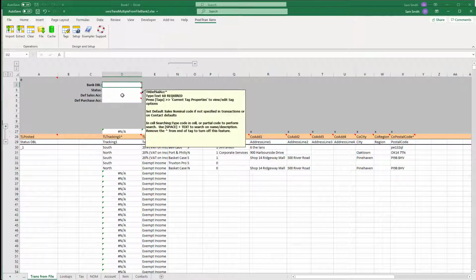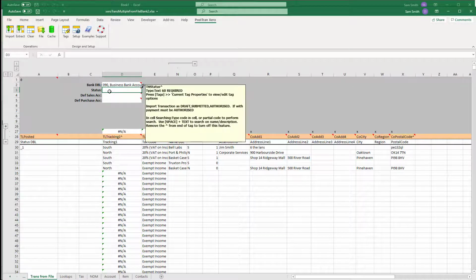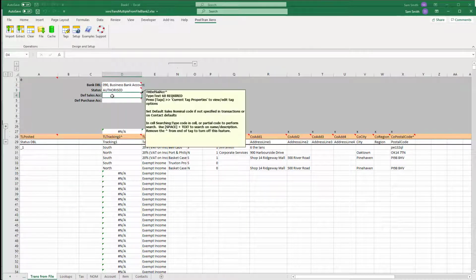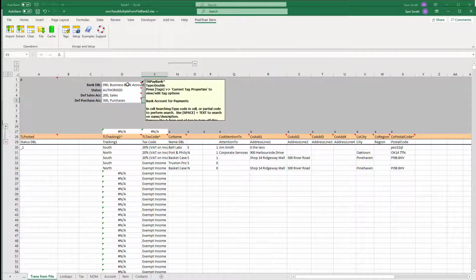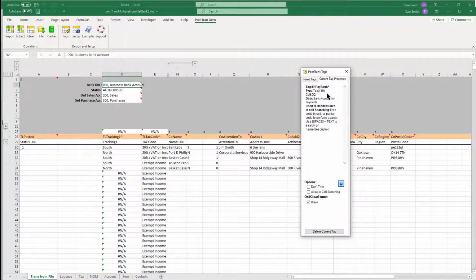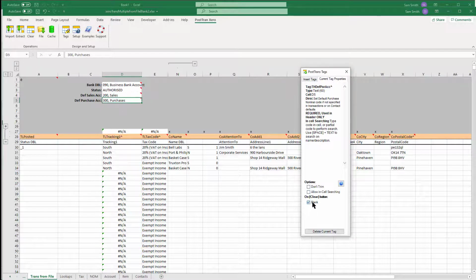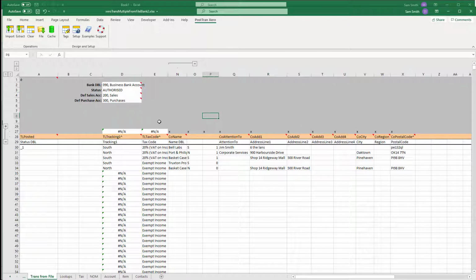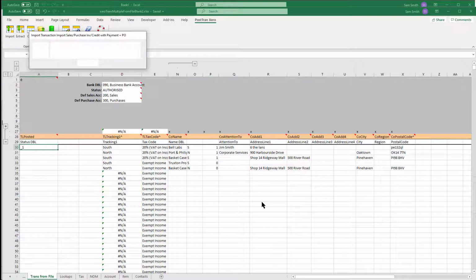Whoops, we've deleted our bank account from the top there, so we need to make sure that wasn't cleared. I think that was authorized. We need to set, I think it's 200 and 300. Yeah, and normally we wouldn't really want them to be cleared, so we'd say no, I don't want that clearing, or that, or that, or that. Cool. So now let's save that template down. I think now we'd have a successful import. There we go, and I would probably say, okay, just do the whole lot.